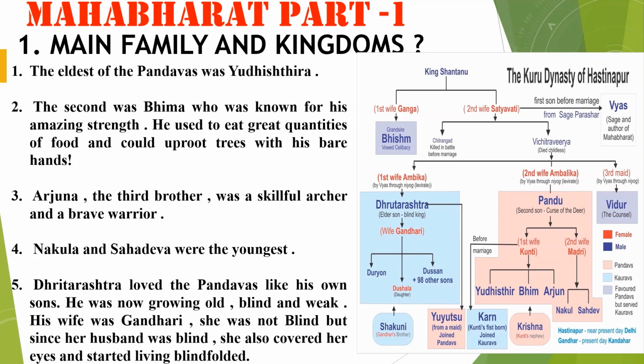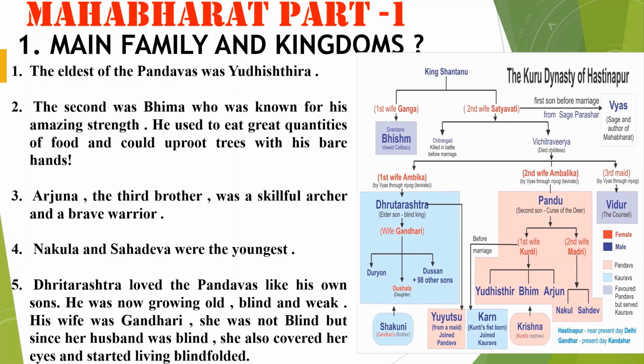Dhritarashtra loved the Pandavas like his own sons. He was now growing old, blind and weak. His wife was Gandhari. She was not blind, but since her husband was blind, she also covered her eyes and started living blindfolded. I will explain you a family tree.